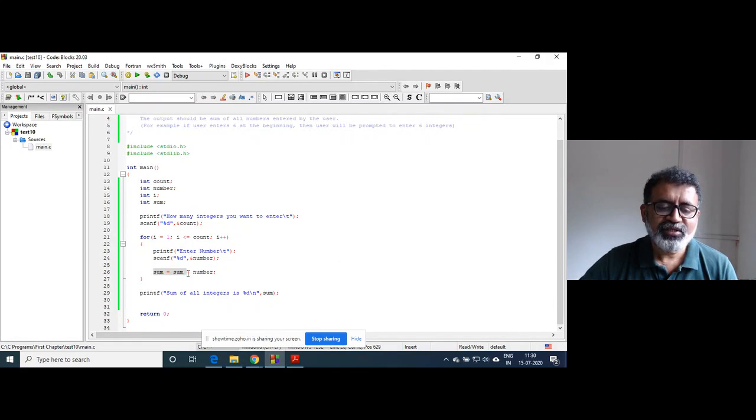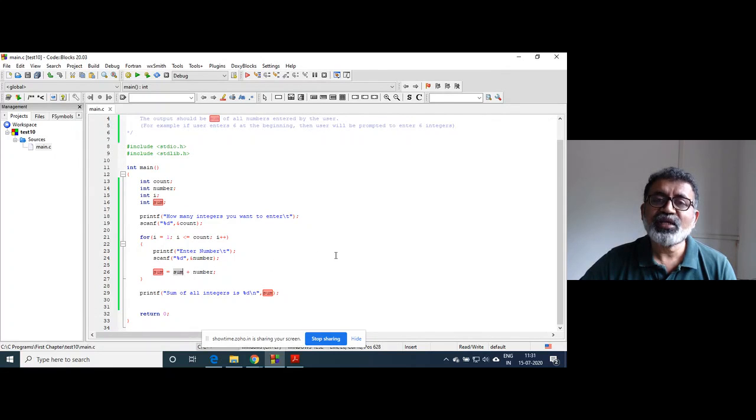When this statement is executed, this variable contains 5, whatever you have entered. But what does this contain? Sum. As I told you, all variables in C contain garbage values, junk values, right? So all these variables contain junk values till you store something.